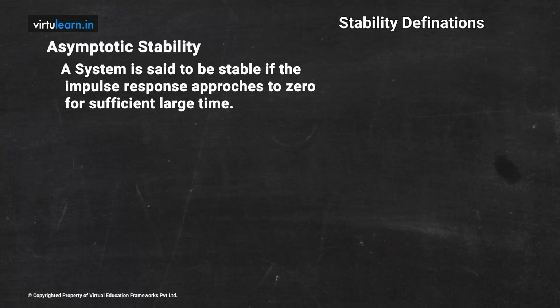And in the absence of input, if the output tends towards zero or any equilibrium state, this kind of stability is usually called asymptotic stability. So generally we use bounded input, bounded output stability to find the stability of the given system.